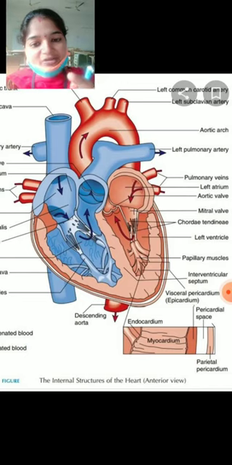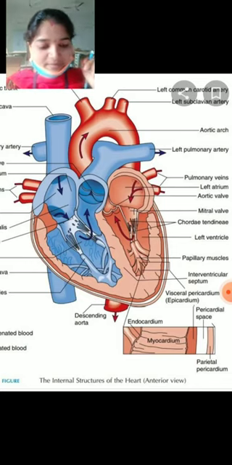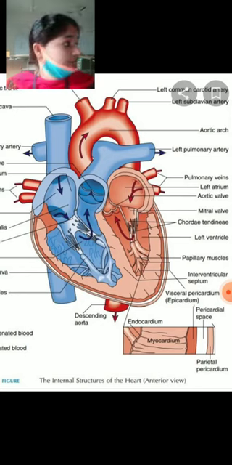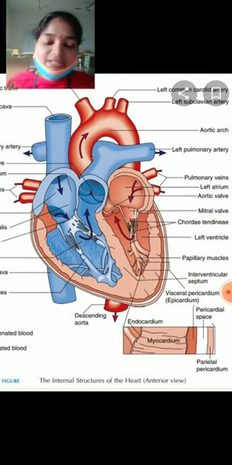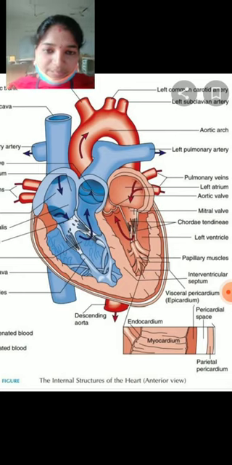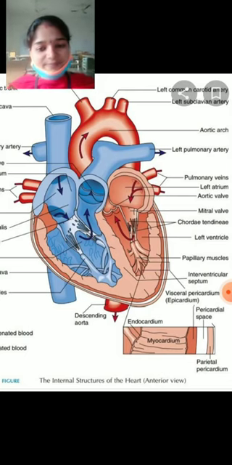At the opening of the right auricle and right ventricle, the tricuspid valve is there. On the left side, between the left auricle and left ventricle, the bicuspid valve is present. The tricuspid valve is supplied with 3 muscular flaps.